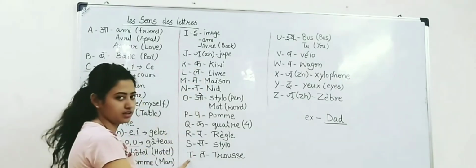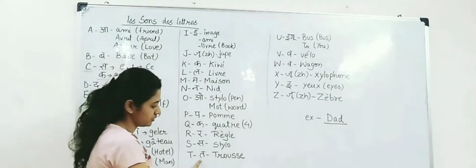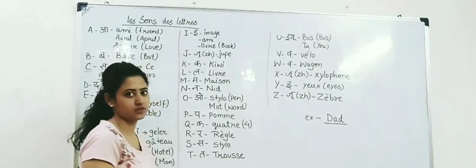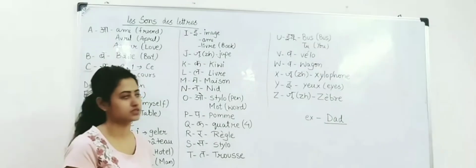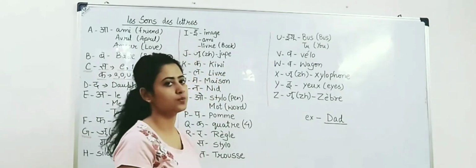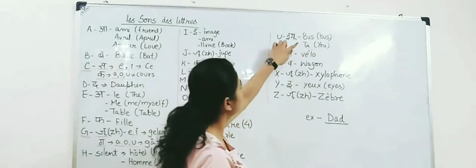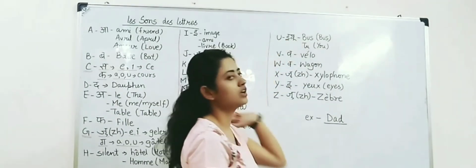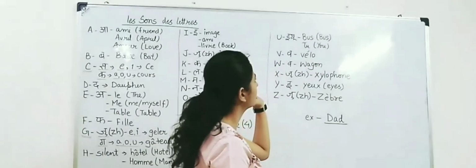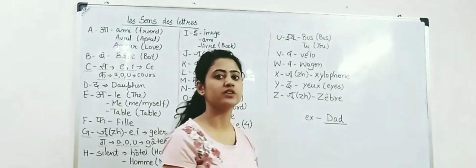The next is Te. It has the sound of T. For example, truce. Truce, which means geometry box. The next letter is U. It has the sound of U. For example, bus. Bus, which means bus. Tu. Tu, which means you.